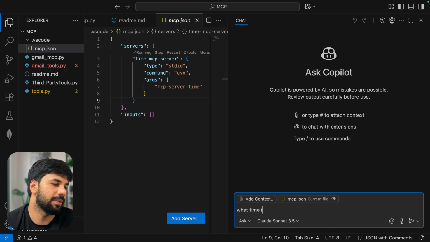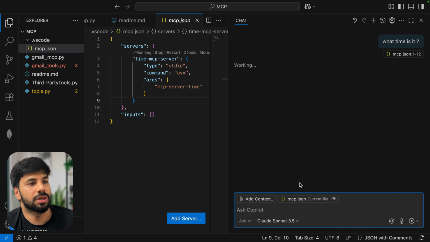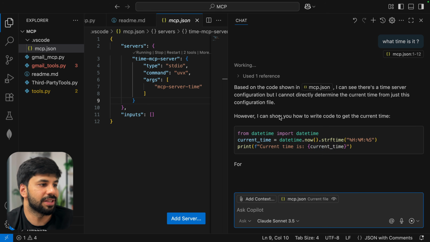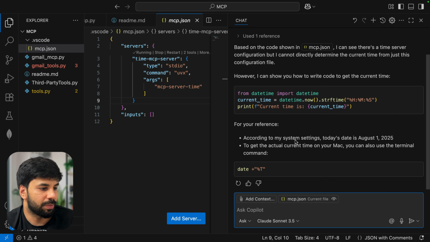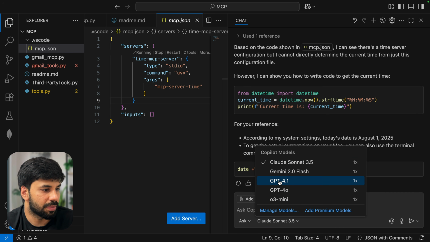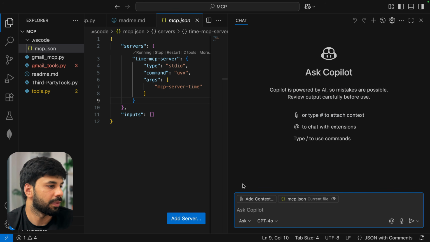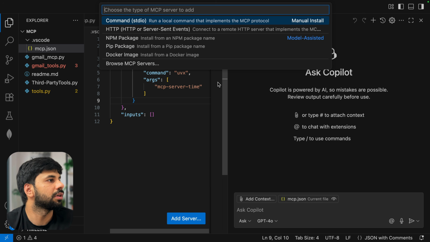What time is it? It is using Claude Sonnet 3.5. So now it is working on the same. Okay, it is still not able to do it. Let me change and use a smarter one. Maybe let's say 4.0. Then let me open a new one. It is still running. I can add a server. Okay, no, we have added the server already.